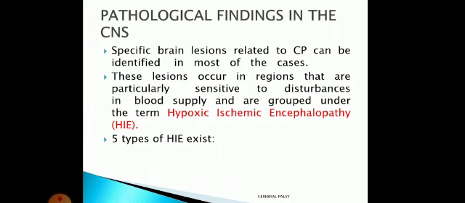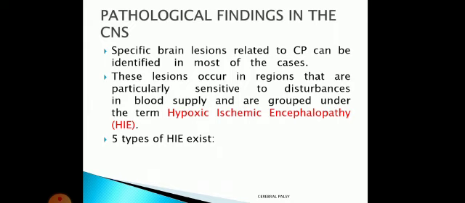Collectively we call it hypoxic ischemic encephalopathy. Hypoxic means less oxygen, ischemic means less blood supply, encephalo means brain, pathy means pathology. So pathology of the brain because of less oxygen and less blood supply is known as hypoxic ischemic encephalopathy.